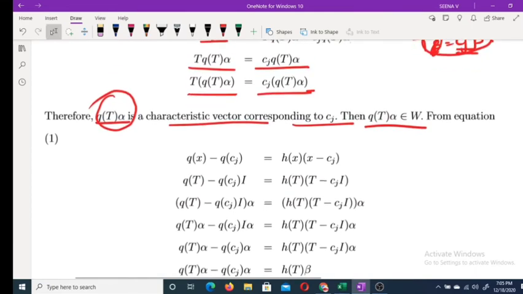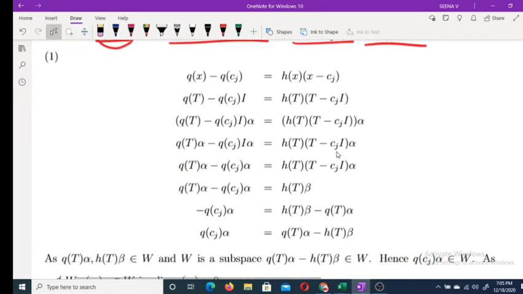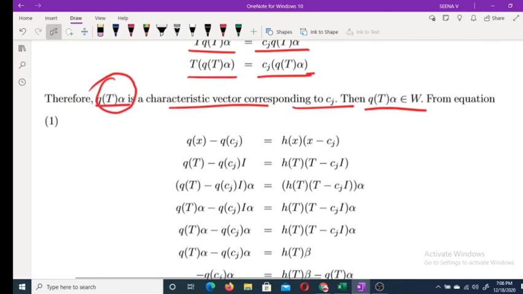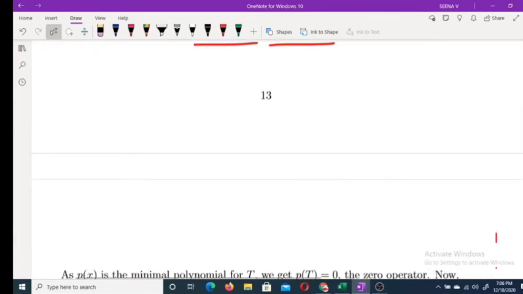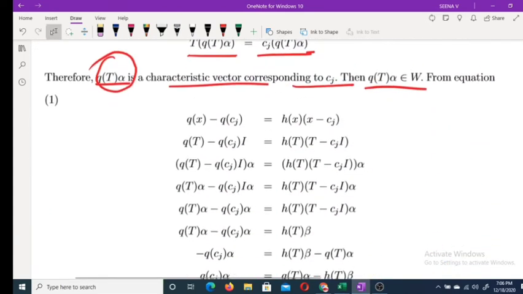Now, what is Q of x minus Q of Cj? Q of x minus Q of Cj is (x minus Cj) into h of x. Apply that here. Q of x minus Q of Cj is equal to h of x into (x minus Cj).